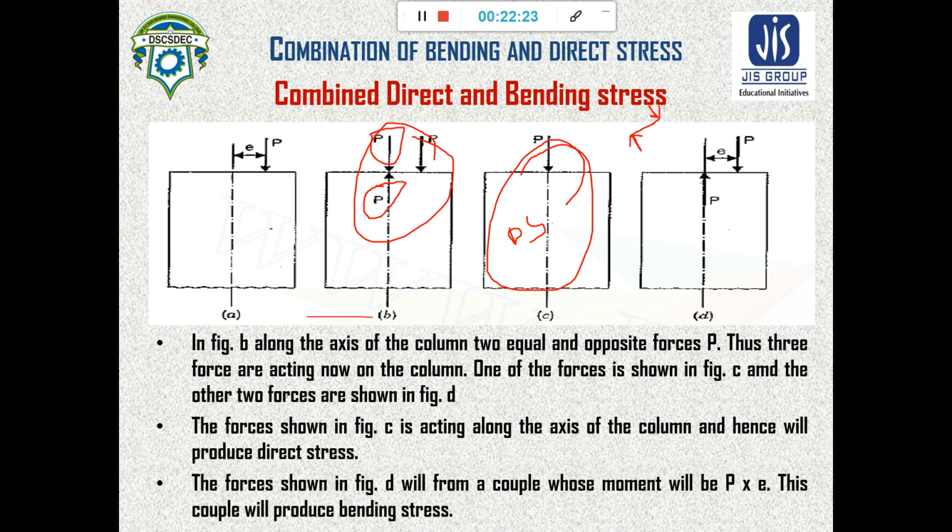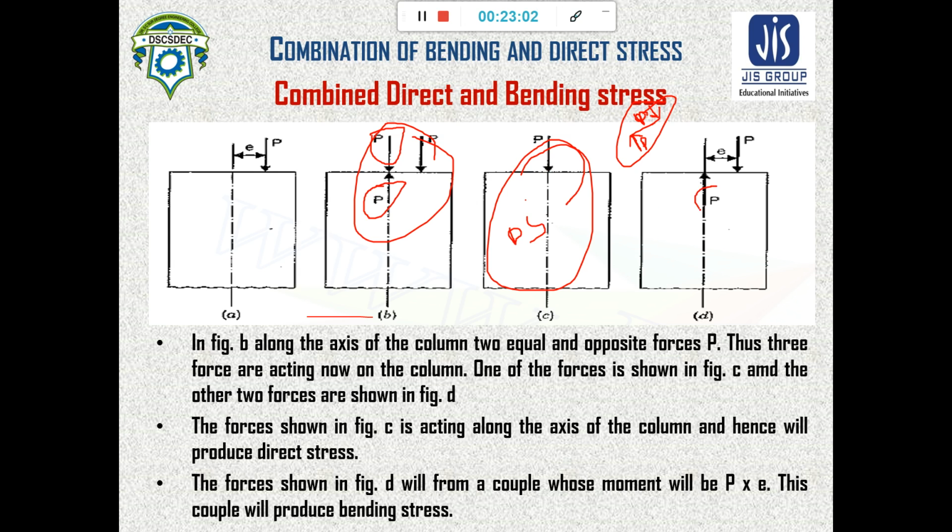At that time this condition in the terms of mechanics is called a couple, and the moment of this couple, if the distance between these two is r, then the moment of this couple will be the magnitude of these two equal and opposite forces, that is P into r. So in this case, this will generate our direct stress. That means due to this direct compressive force, the direct stress will be generated.